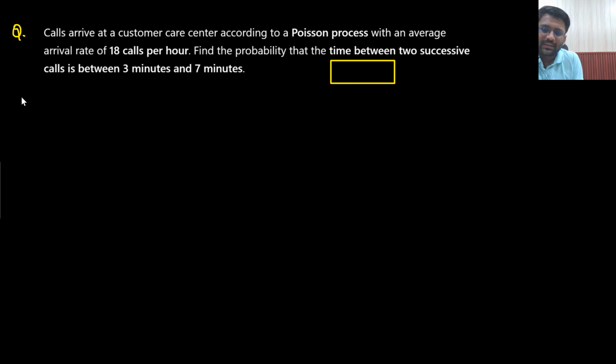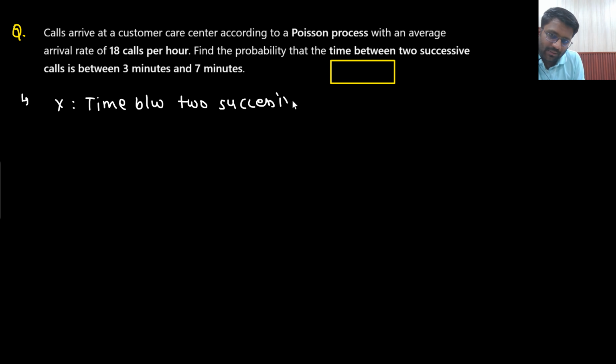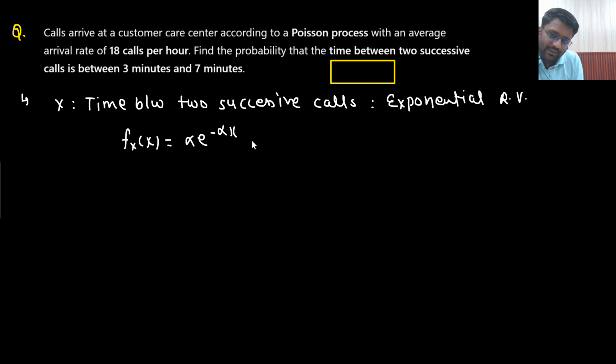What is my random variable x? Time between two successive calls. If they are talking about time, what does that mean? That means they are surely talking about an exponential random variable. So if it is an exponential random variable, my PDF will be alpha e to the power minus alpha x with x greater than or equal to 0. I need to find out the value of alpha.